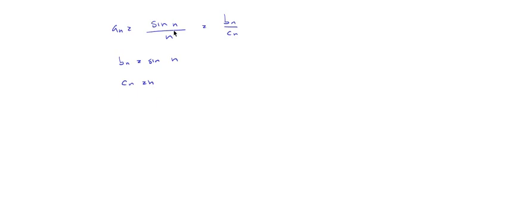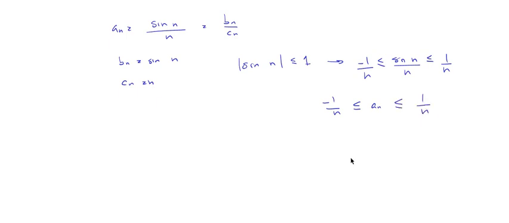But we know that the absolute value of the sine of n is smaller than 1, right? Or in other words, that the sine of n is between minus 1 and 1, right? And so if we divide everything by n, then we have minus 1 over n is smaller or equal to a sub n, and then this is smaller than 1 over n.